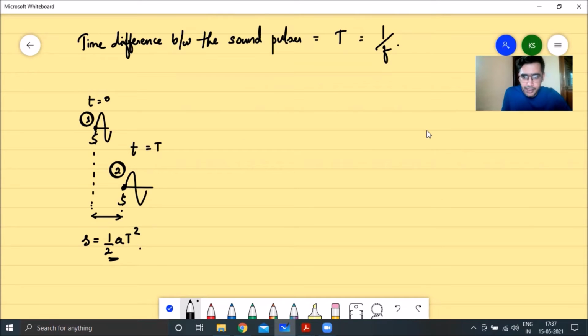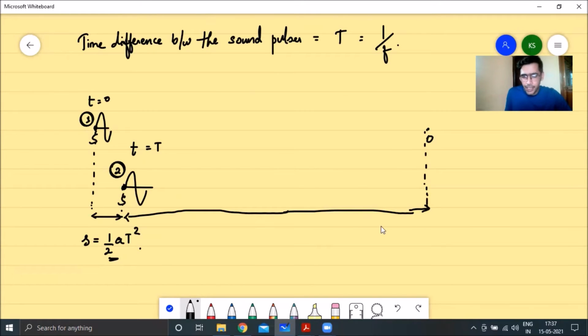So we initially assumed that the distance between the source and the observer was L. So now what will be your distance between the source and the observer? In this time capital T, your source has traveled a distance half a capital T squared. So the distance between the second wave pulse and your observer would now be equal to L minus half a capital T squared, because the source itself has moved forward by a distance of half a capital T squared.